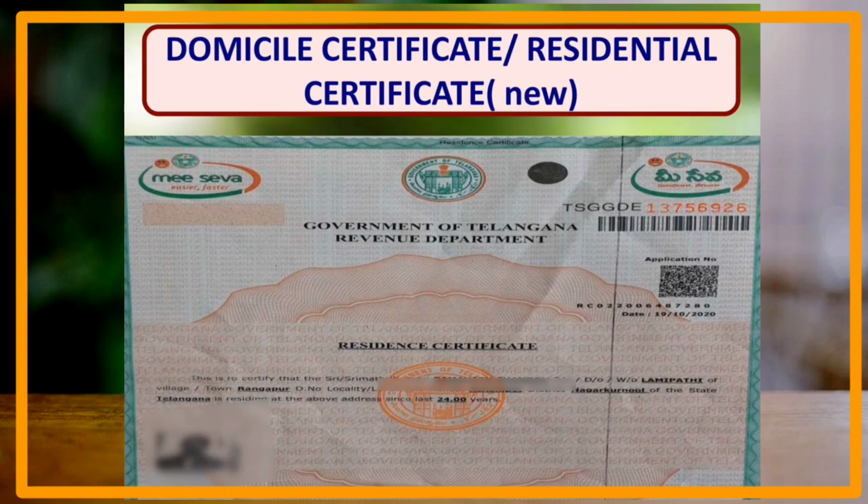The next one is the domicile certificate or the residence certificate. This is issued by the central government, and it will mention that so and so person has been staying in this place for the past 5 or 6 years, like that. That is regarding the residence or domicile certificate, and it should be a newly obtained certificate.